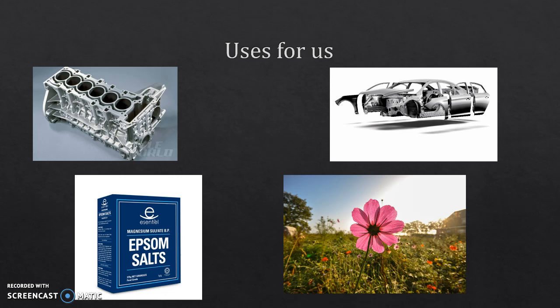So what do we use magnesium for? Magnesium is used for super strong lightweight materials, which is also why magnesium was one of the main aerospace construction metals. In the manufacturing area, we use magnesium for many things, such as for example engine parts or a car frame, due to the properties mentioned before. Magnesium has also been used as a strong light source in photography, as you could imagine from the experiment just shown.